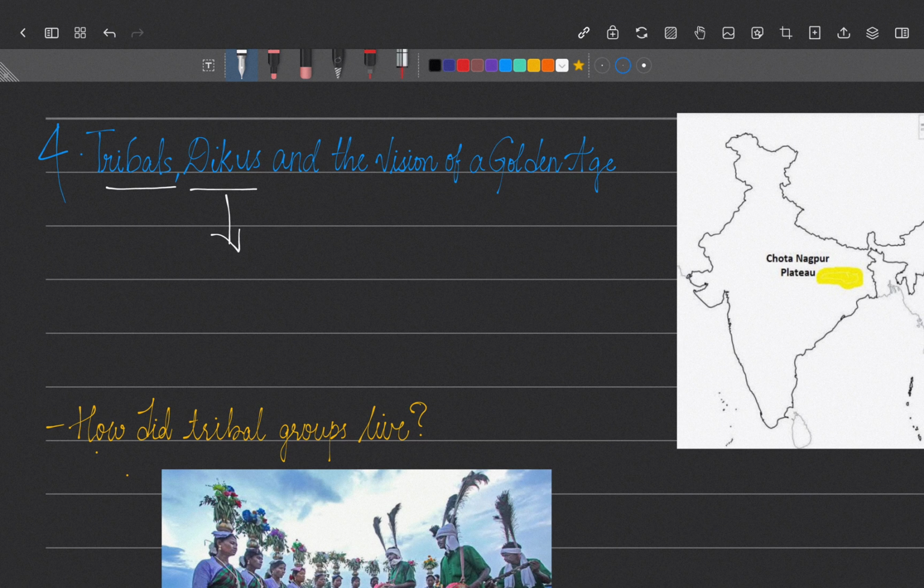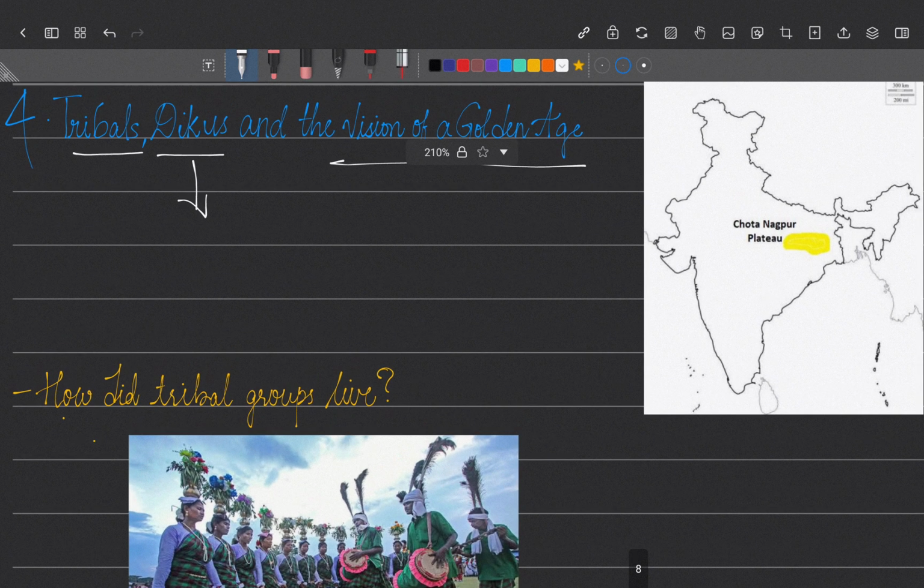Maybe the people who don't live in the forest, people who live in the villages or cities, or people like the Britishers, as it was during the colonial time, right? So Europeans, all the Britishers, also come under the Dikus. So Dikus literally means outsiders. Okay, and the vision of golden age: how they have revolted and how they viewed that there will be a golden age to come.